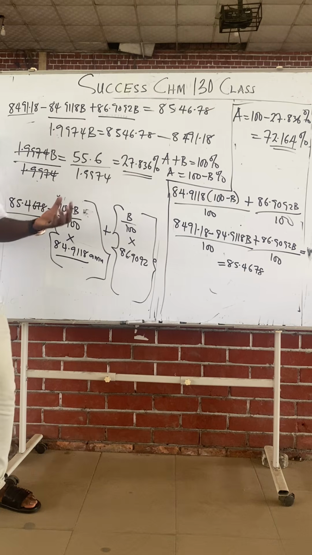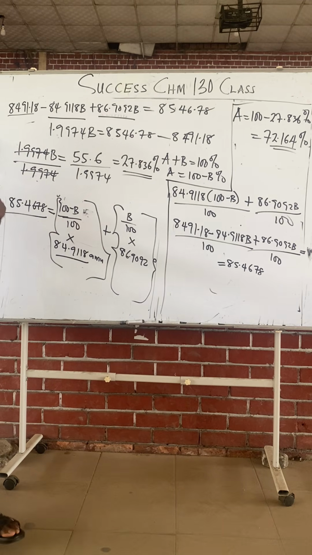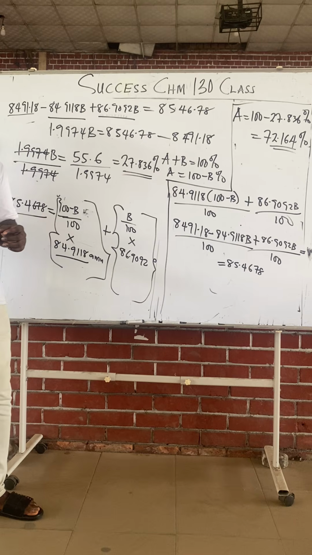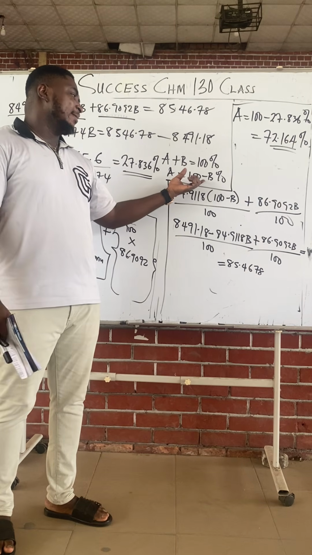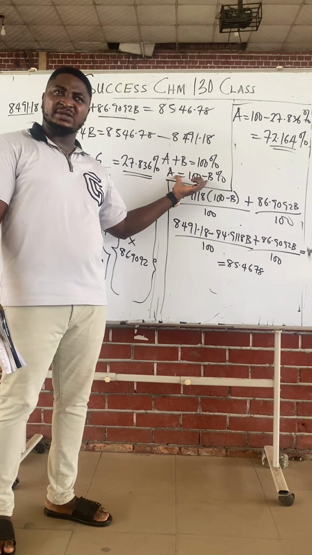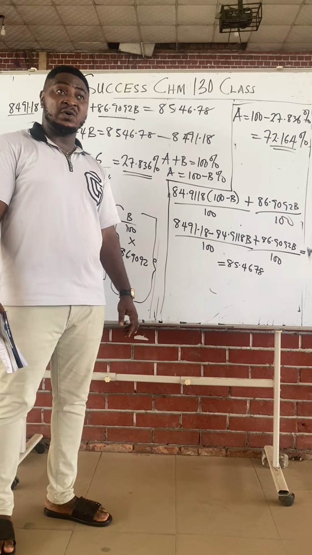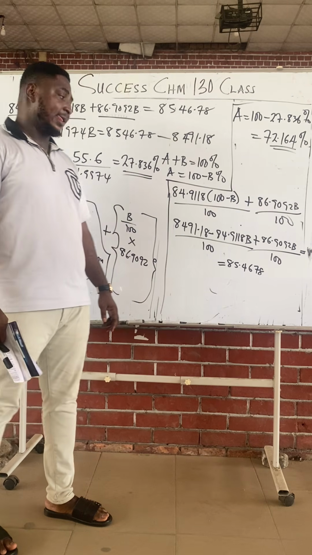Class, it's easier to solve for one unknown than to solve for two unknowns at the same time. Class, are we following? Are we together? That's what we did here. So once you get the first unknown, you can now put it into this expression and get the second unknown.